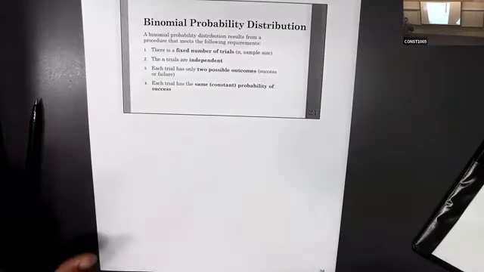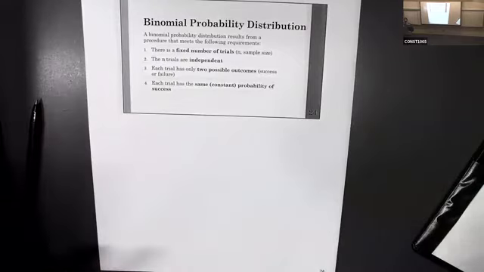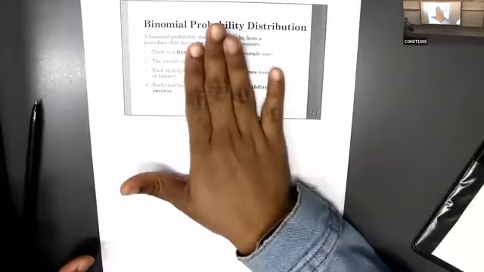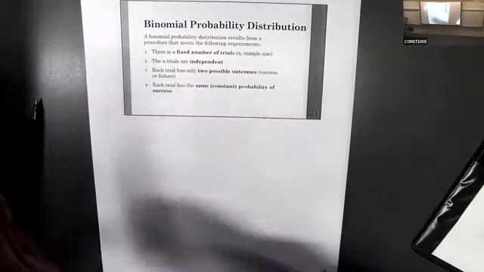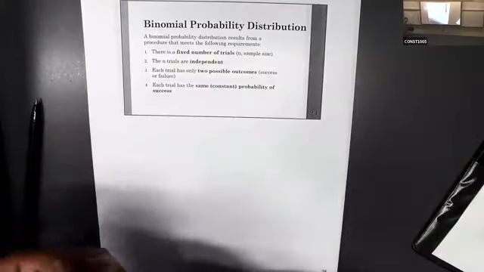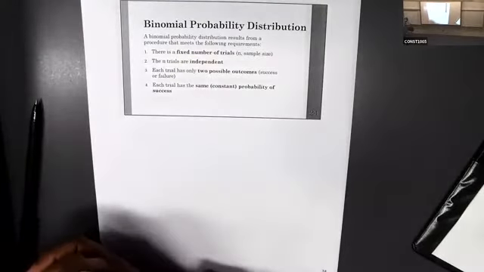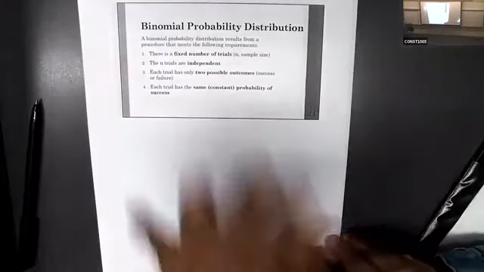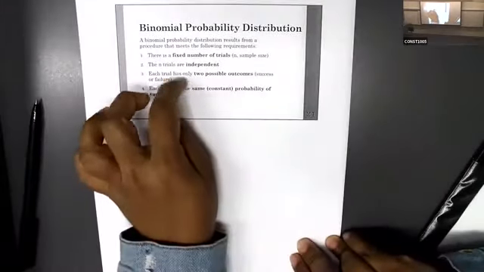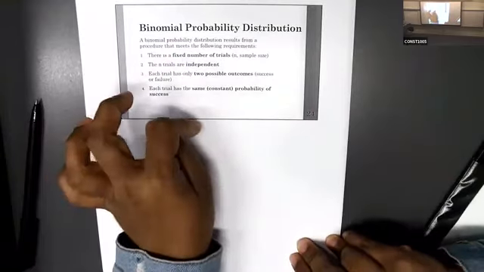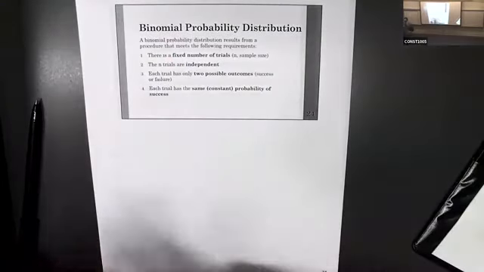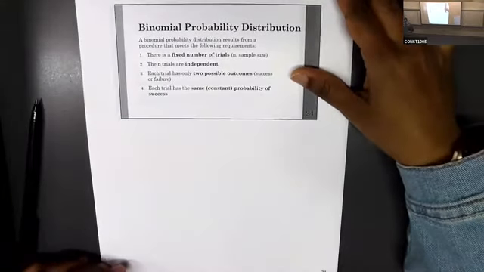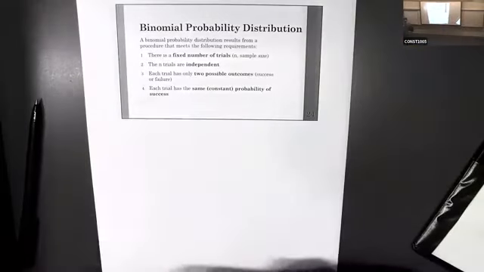Success being the same, and since we have two outcomes, the complement is also the same. According to this binomial method, if the success probability of each trial is the same, the failure probability is also the same. So please remember, these are all very important requirements. You don't need to check them because I am always giving you a binomial probability distribution, but it's good to know what a binomial probability distribution is. Okay, these are the 4 requirements.